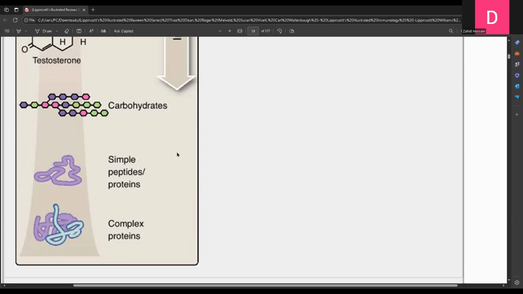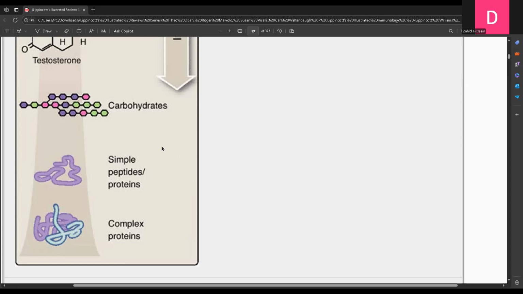And for that purpose, the proteins first have to be processed to make fragments of the proteins with a size of about 10 to 13 amino acids.